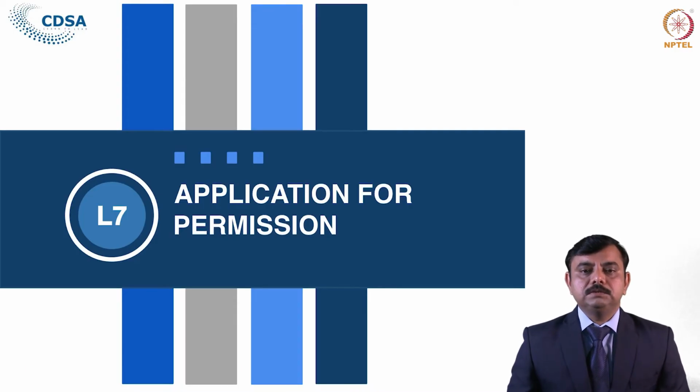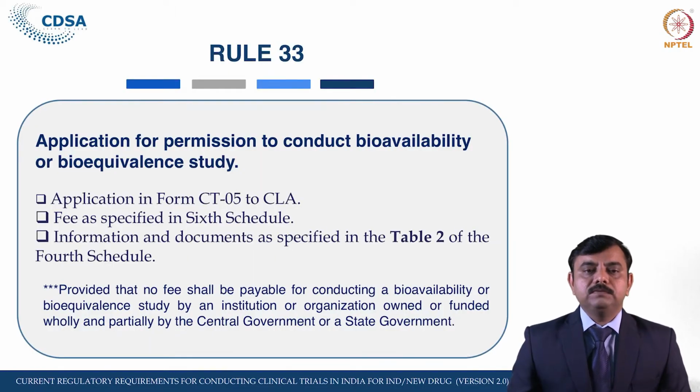Let us see the application forms and the procedure. The application form and procedure are given in Rule 33, which is related to the application for permission to conduct bioavailability and bioequivalence study. The applicant has to apply in Form CT-05 to the Central Licensing Authority, that is, the Central Drugs Standard Control Organization. The fees, we have seen in our earlier lecture, are given in the Sixth Schedule of this DCT.